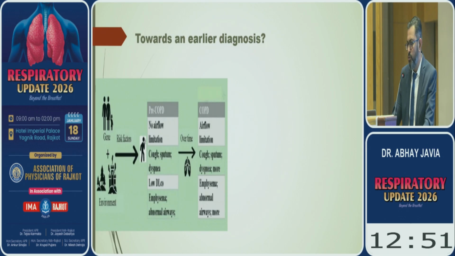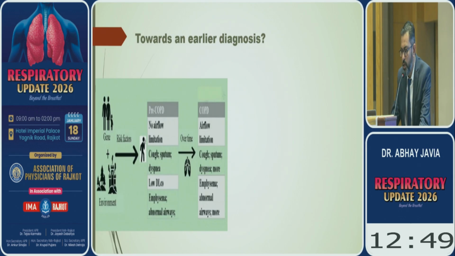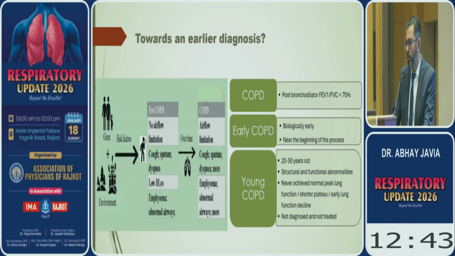So for earlier diagnosis of COPD, certain new terms have also been introduced by GOLD, that is early COPD and young COPD. Early COPD are the patients who have this disease in a biologically early stage, and we find it near the beginning of the process.